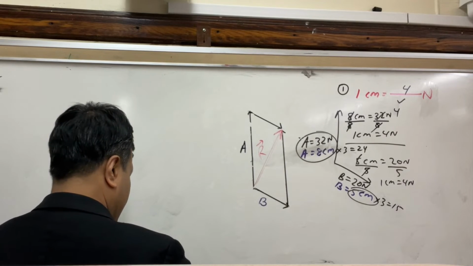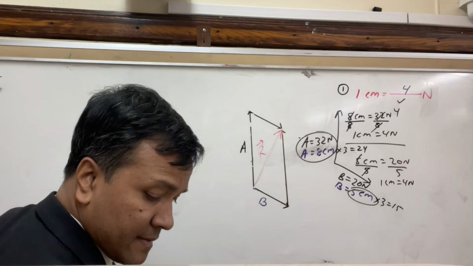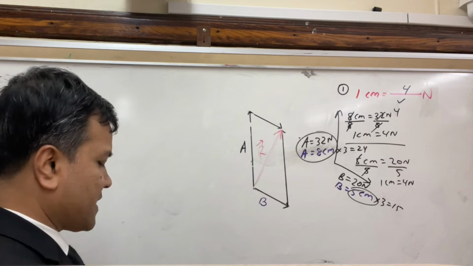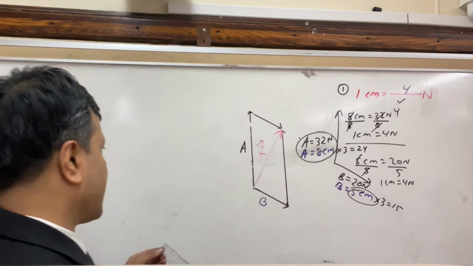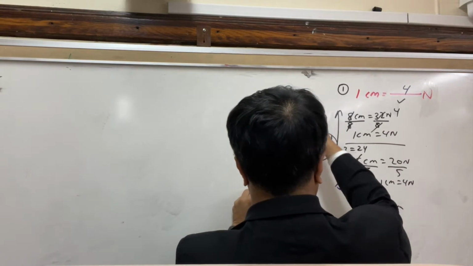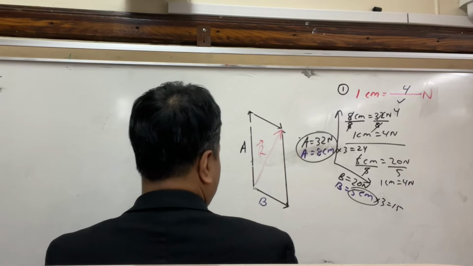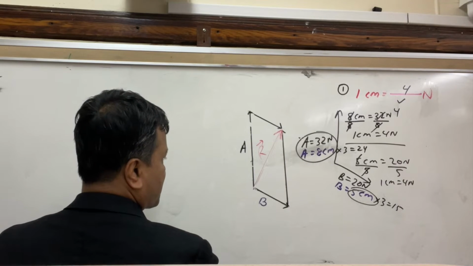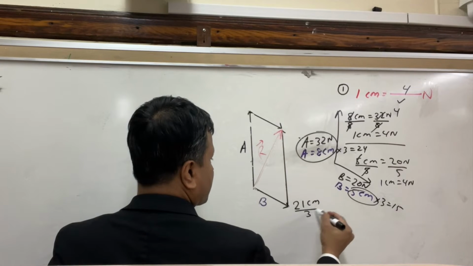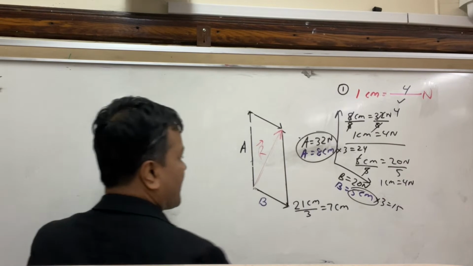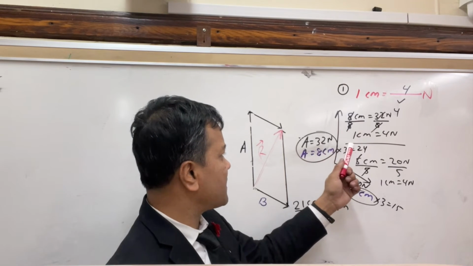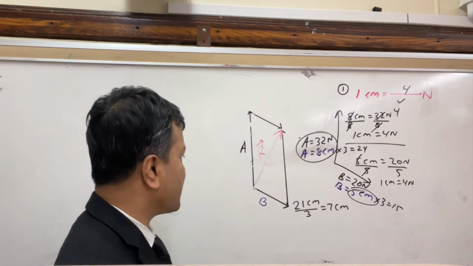Now you're going to take the ruler to find the size of the resultant. Since you draw it to the scale, you should get the correct size. So this is 21. So I'm going to go ahead and write 21 centimeter. Divide by 3, so it's 7 centimeter. Why do I divide by 3? Because I multiply by, of course, 3. That's why I divide by 3, 7 centimeter.